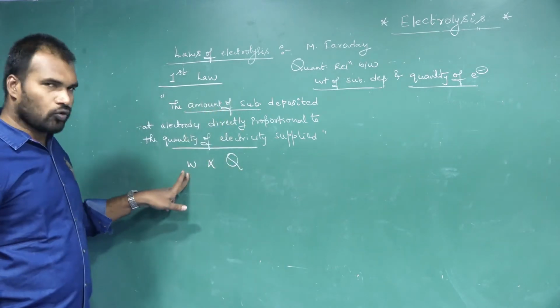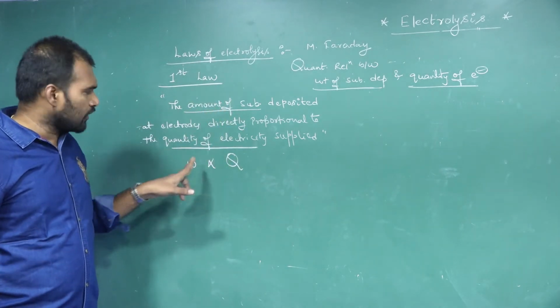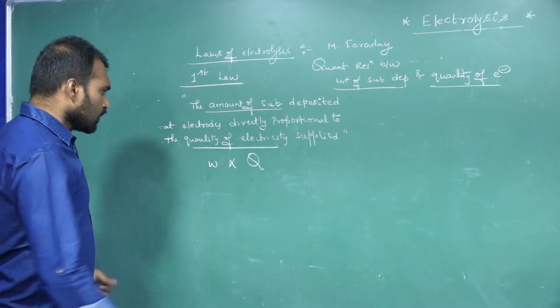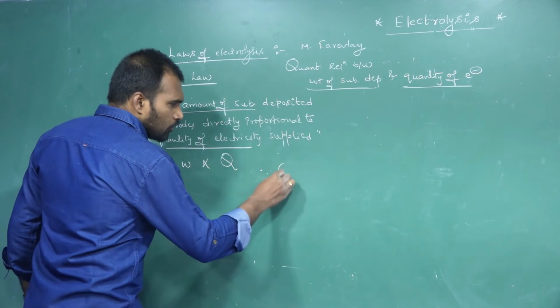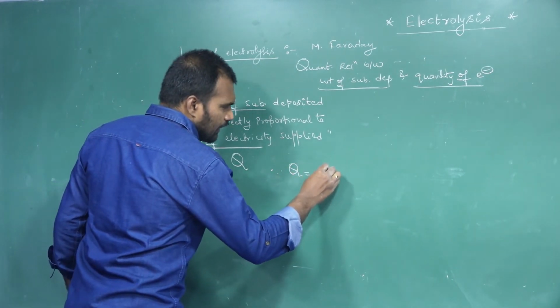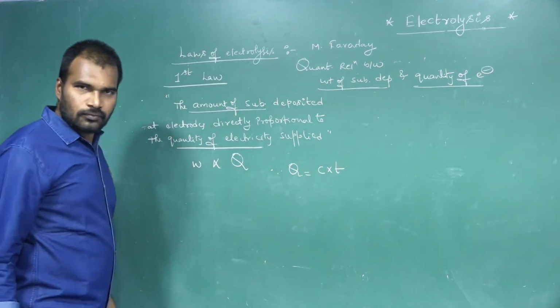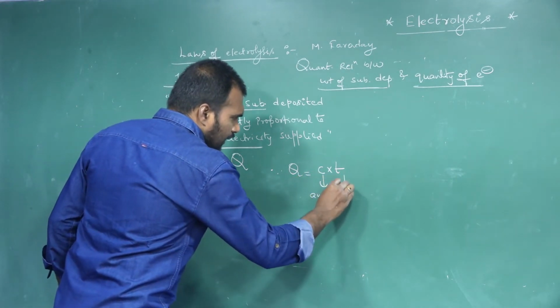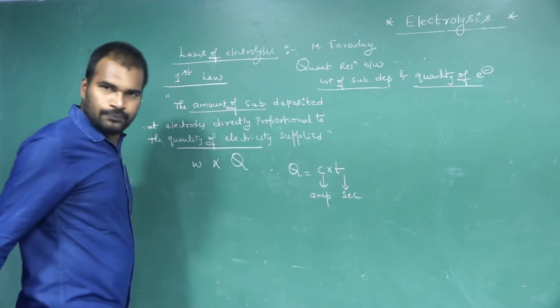So where W is equal to weight of the substance deposited, Q is nothing but what? That electricity that we supplied. So since we know that Q is nothing but C into T, where current is in amperes, time is in seconds, we should take.